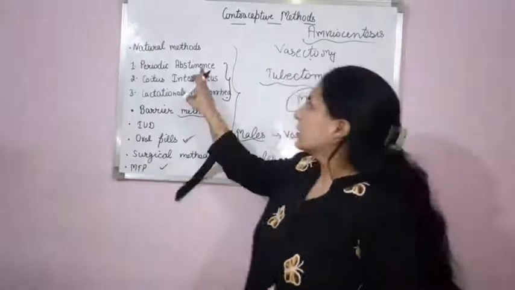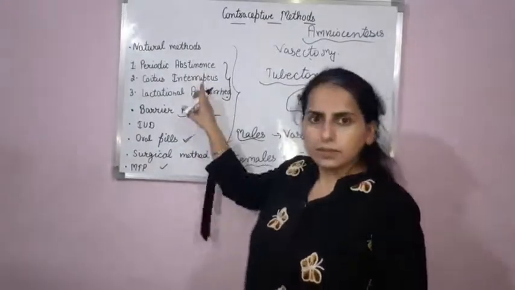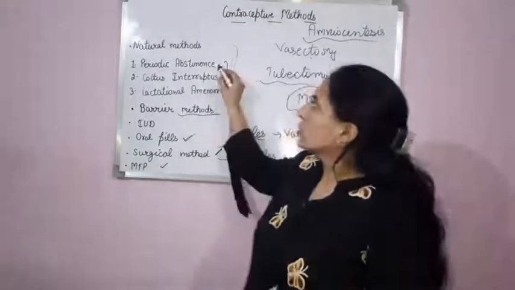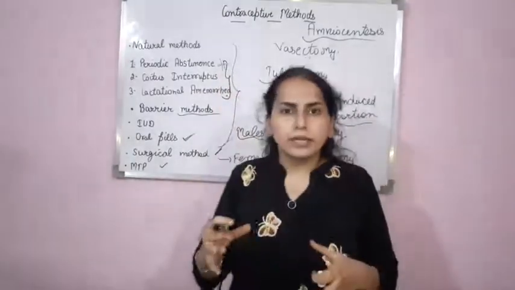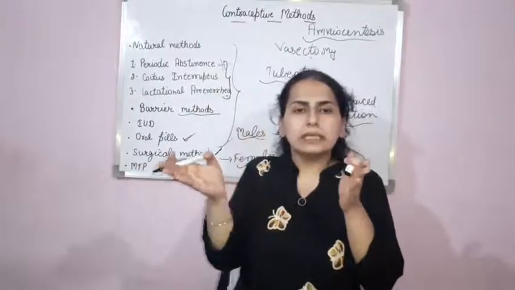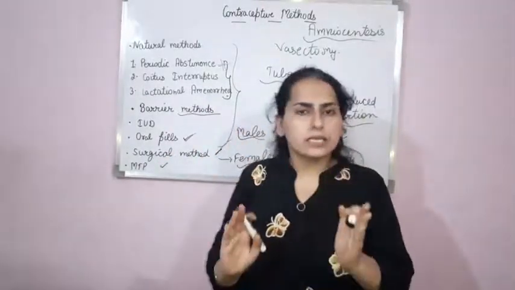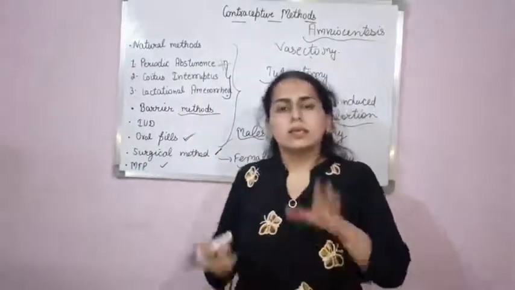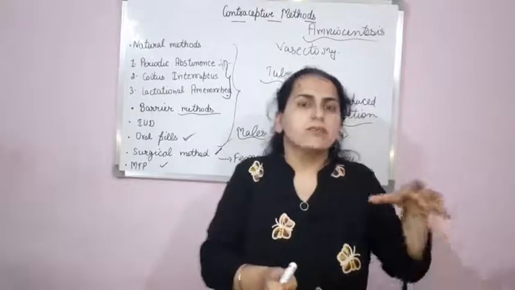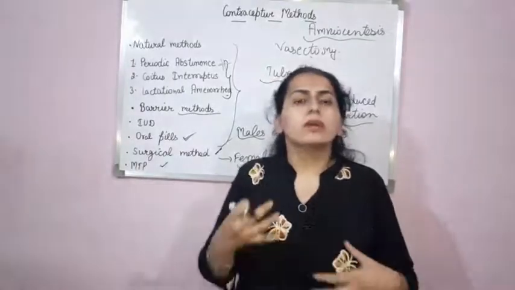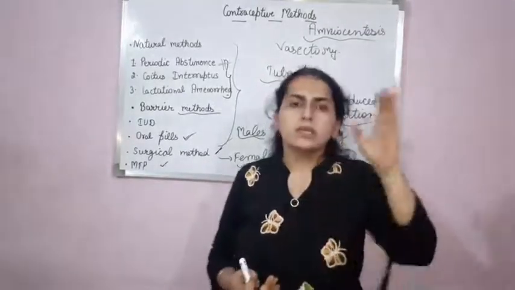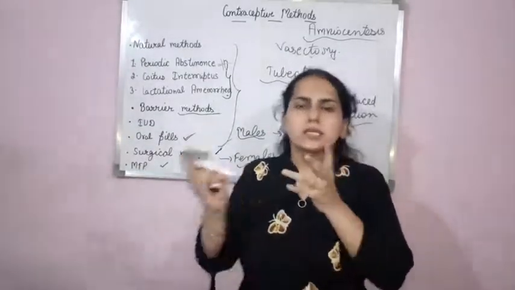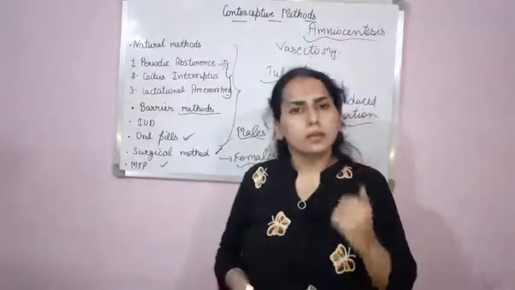Again it has three types. Periodic abstinence, in which sexual intercourse is avoided during the 10th to 17th day of the menstrual cycle. Next is coitus interruptus. In this, the penis is withdrawn from the vagina just before ejaculation, so that the sperms are not injected into the vagina, and hence the chances of conception will be minimum.